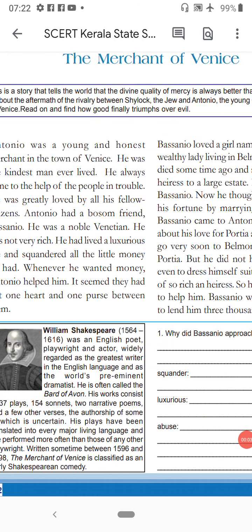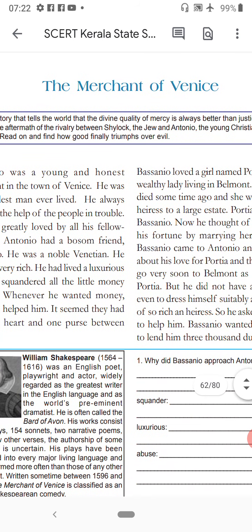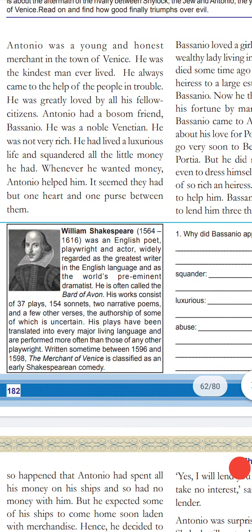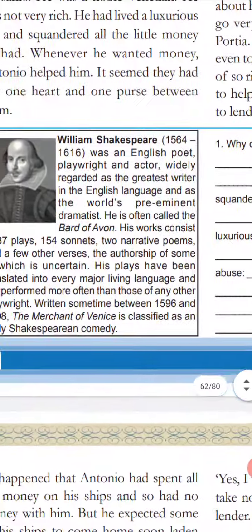Students, today I would like to introduce a new story, The Merchant of Venice. What's that? The Merchant of Venice. Okay, it was written by our beloved William Shakespeare. We want to know the profile of Shakespeare, the great person.